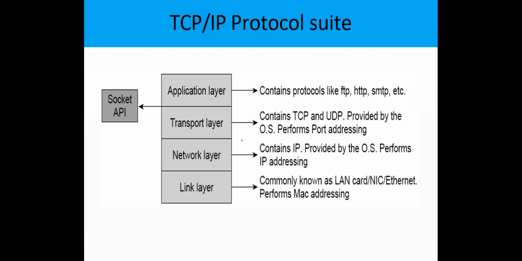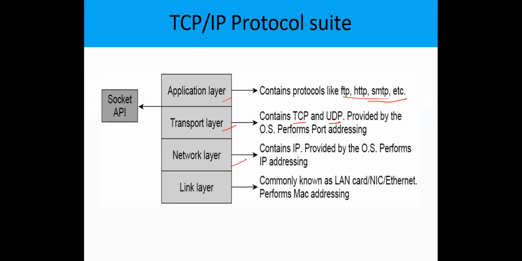Okay, see the application layer. Inside the application layer we have network applications like FTP, SMTP, HTTP, and so on. In the transport layer we have two protocols, the TCP protocol and the UDP protocol. We'll discuss the differences between TCP and UDP, and we are going to design applications using the TCP protocol as well as the UDP protocol in our experiments.